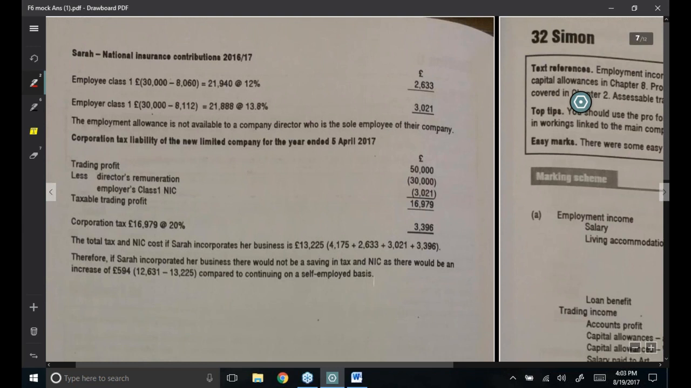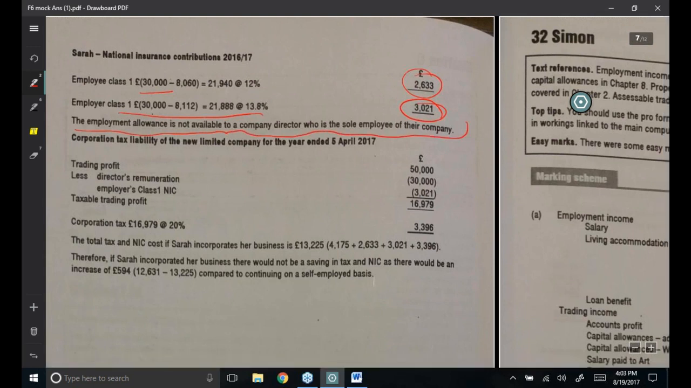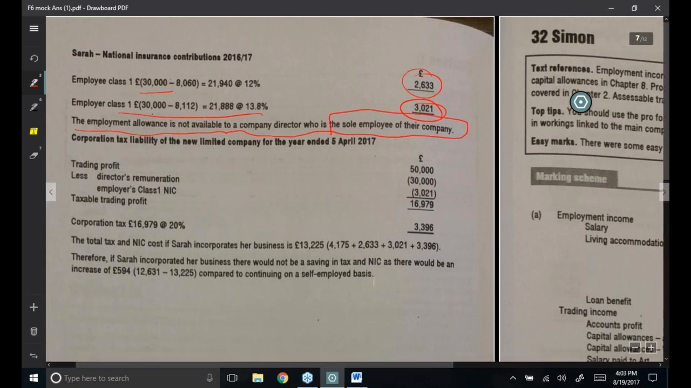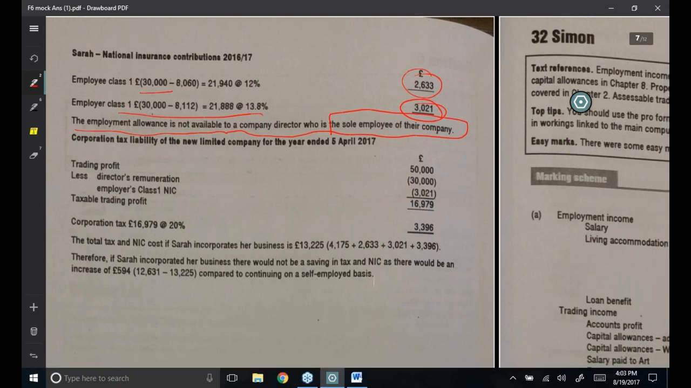Class 1 NIC, being an employee, will be paid by Sarah over her 30,000 income, and this is 2,633. Her employer, the company itself, will have to pay class 1 secondary at the rate of 13.8%, which is 3,021. The employment allowance is not available because she is the sole employee. That was an important point to be considered. If there were multiple employees in the company, then of course the employer allowance of 3,000 would have been available.